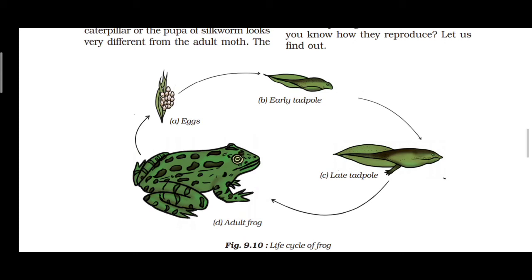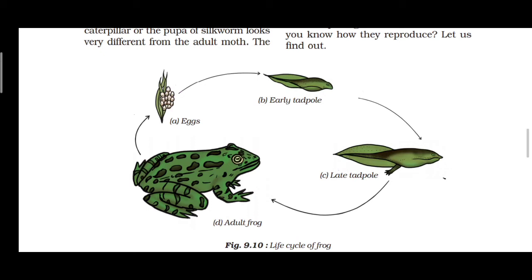It is very different. Similarly, the caterpillar or the pupa of the silkworm looks very different from the adult moth. We are comparing the frog and the silkworm.